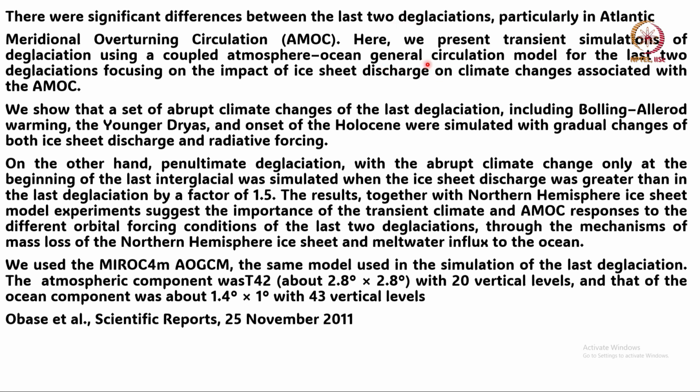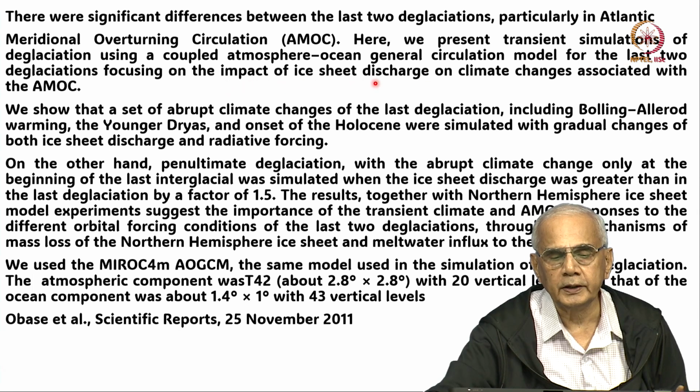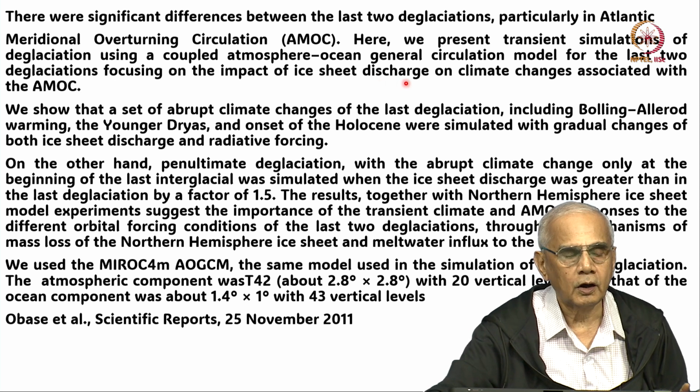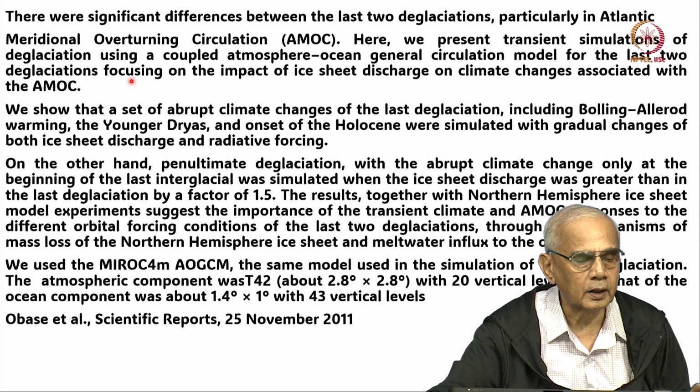So they present the transient simulations from a coupled ocean-atmosphere general circulation model, and they are focusing on the changes in the last two deglaciations and the impact of ice sheet melting and discharge on climate changes associated with the AMOC.